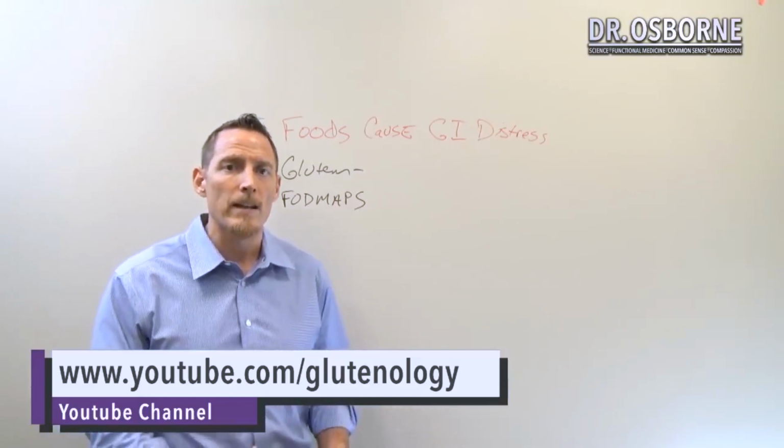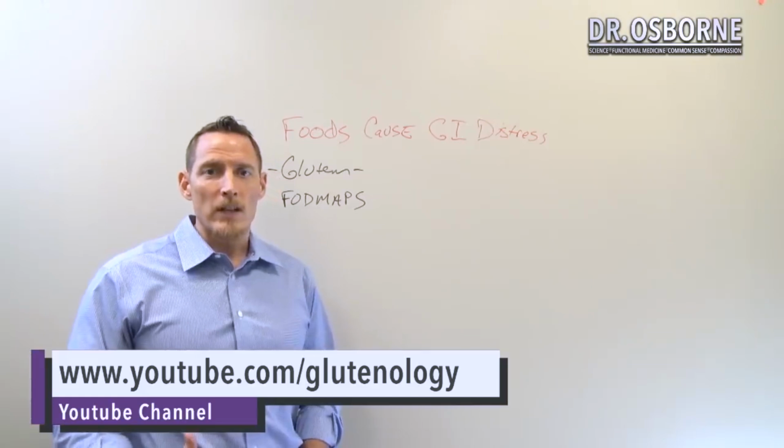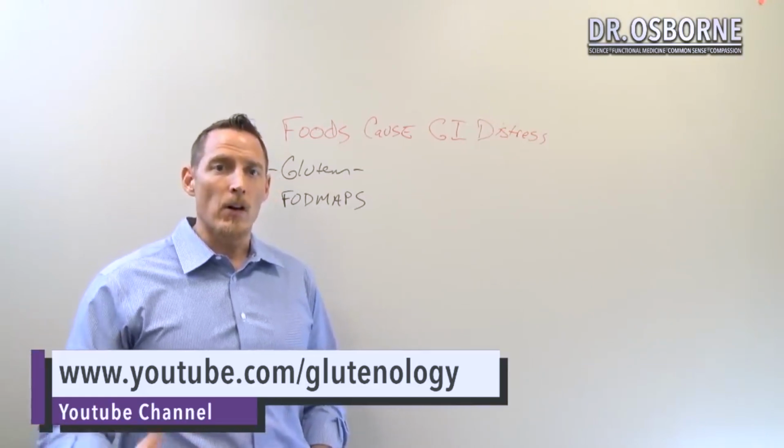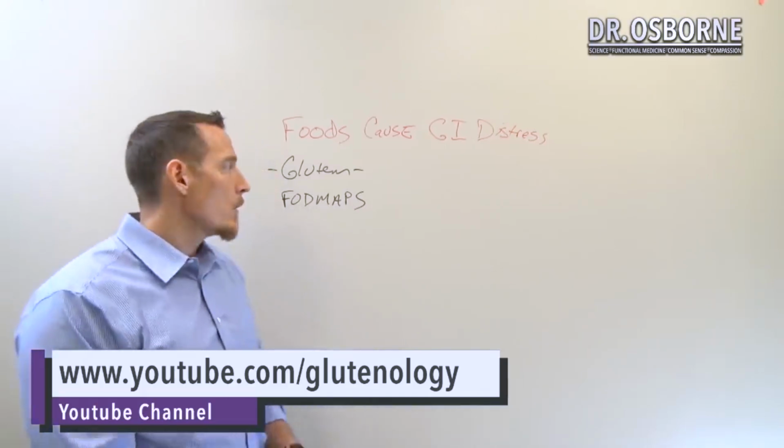Another class within the FODMAPs is garlic and onion, which are commonly used in a number of different recipes to add seasoning and flavoring to the food. Especially if you're cooking any ethnic types of food at all, onion and garlic can be used quite heavily, and a lot of people struggle a lot with those.